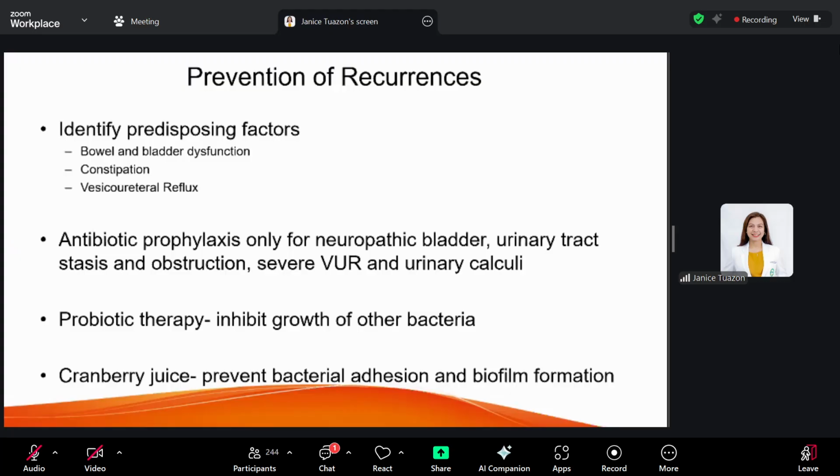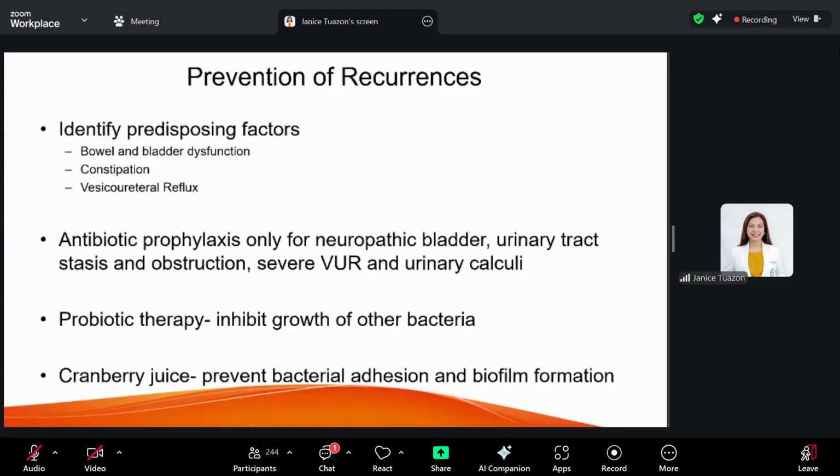What we do is behavioral modification and medical treatment for constipation. And lastly, your vesicoureteral reflux. It causes the urine to reflux upward to the ureters and then to the kidneys, and then it causes pyelonephritis. So how can we prevent this from happening?